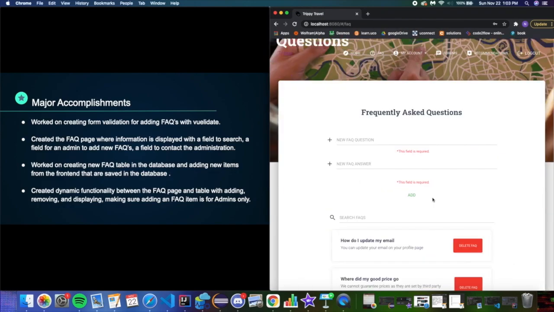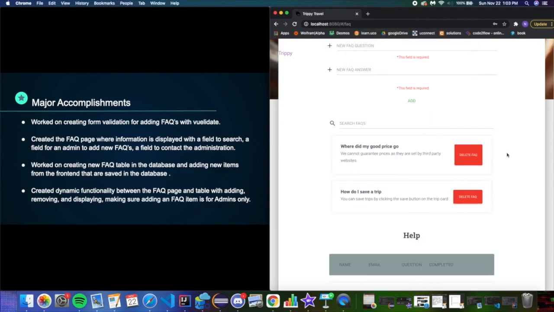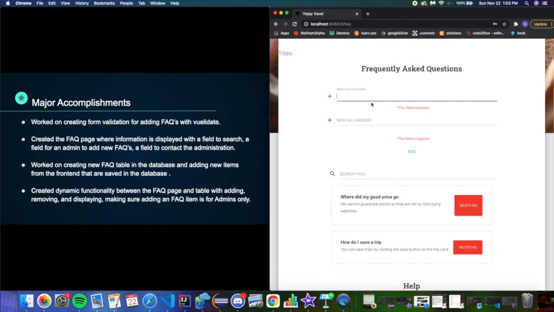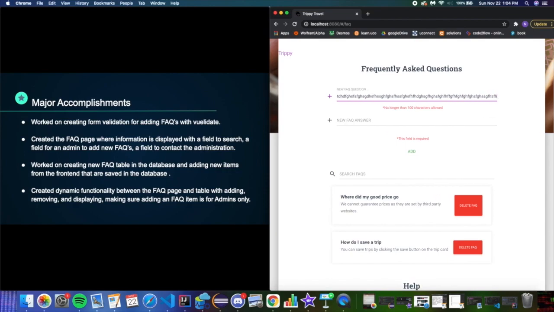as an admin, you have a lot more functionality here. You can delete an FAQ, and that updates in the database. You can add an FAQ, and you'll see all the requirements here with view date. So no less than 50 characters, no more than 100 characters, and this field must be filled in.